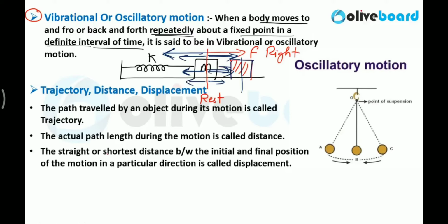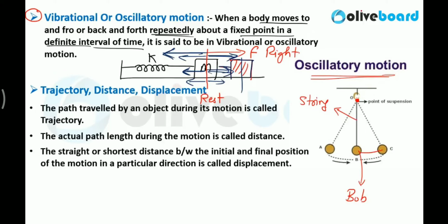Clear? And similarly, the pendulum is a very nice example of oscillatory motion. This is the pivoting point. The pendulum is pivoted here. This is a rope or a string, and this is the bob of the pendulum. This position is the rest position.